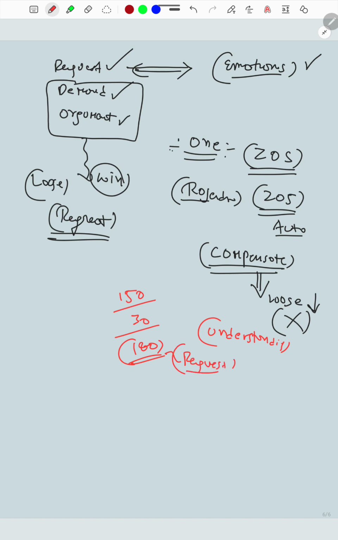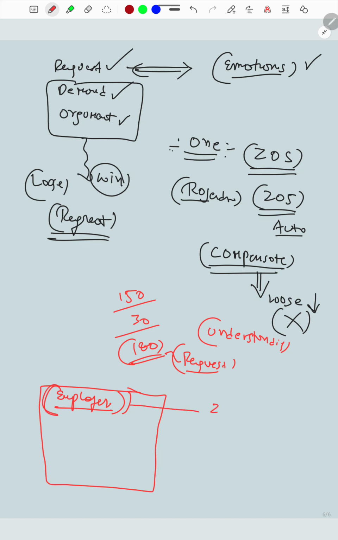Similarly, it's not only restricted to traveling or a journey or an auto person. The same concept applies to all organizations. The employer is intelligent enough to understand the zone of satisfaction of his particular employees E1, E2 and E3.